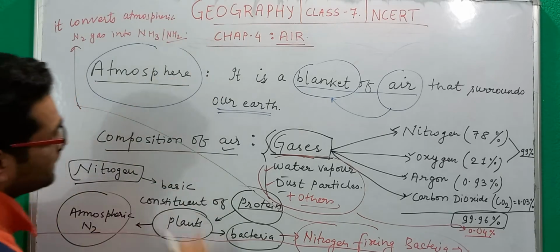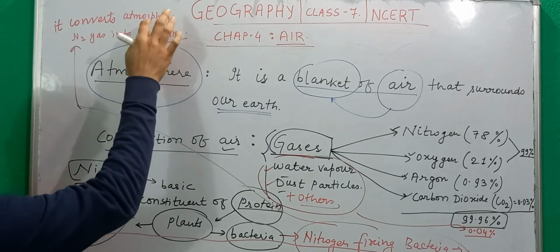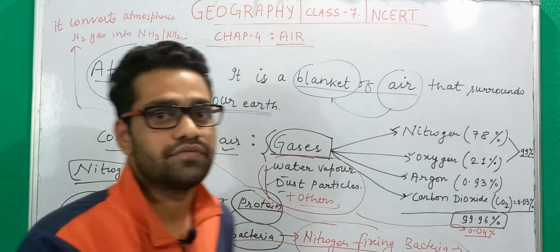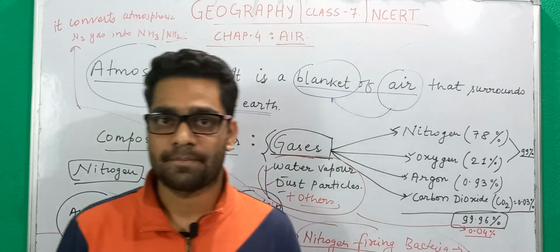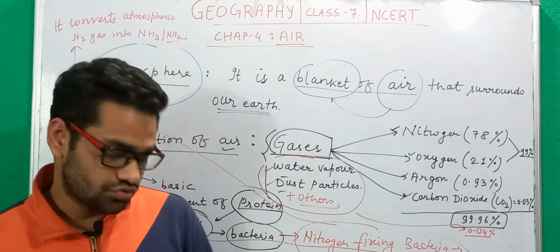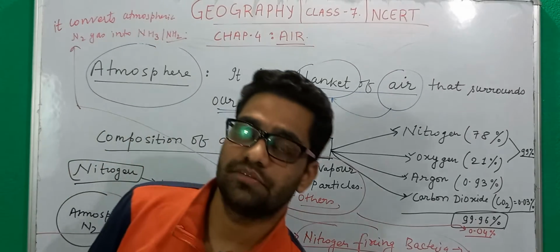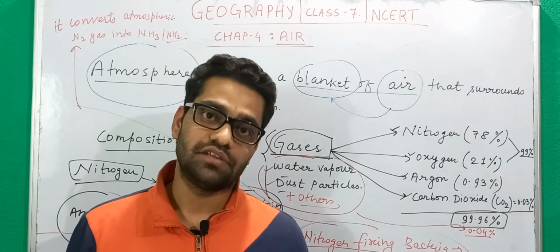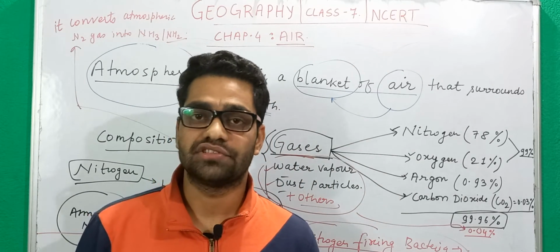And this NH3 or NH2 is used by plants, and we as animals or we as human beings take this converted form of nitrogen in the form of protein. So protein, plant-based proteins; we also get proteins from animals, but again animals also get proteins from plants itself.